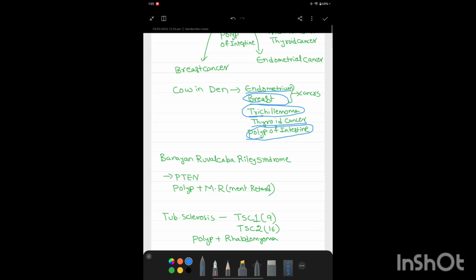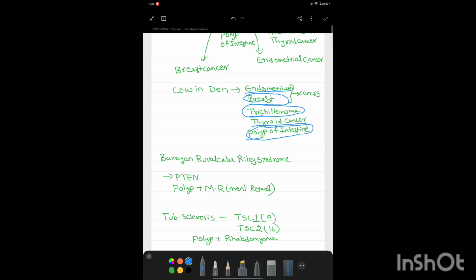A single cow sitting in a den keeps on eating the food. To absorb more food, polyps in the intestine are developed so as to increase the absorption area. Now the milk production is increased, so the breast will show cancer due to excess growth. After that, the hair also will show excess growth, so trichilemmoma is seen.